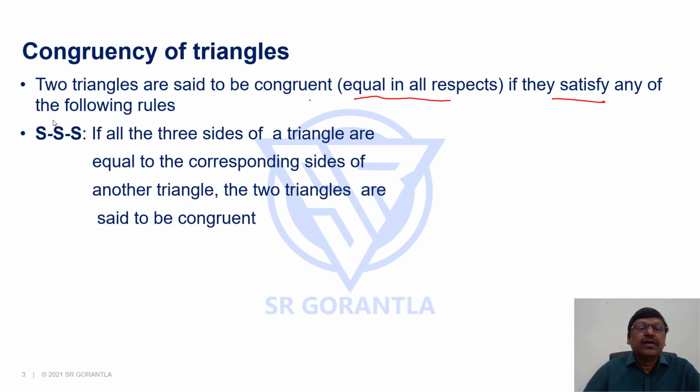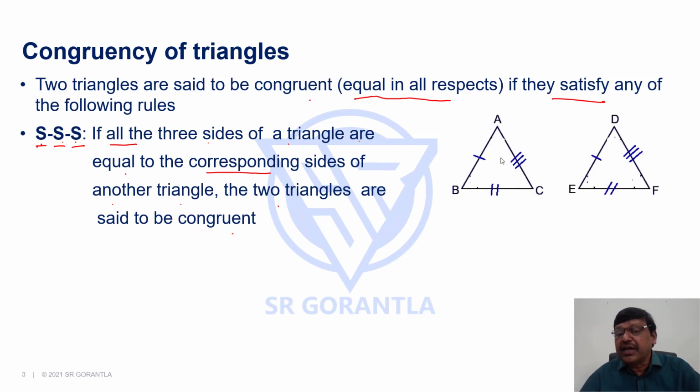The first one, we call this rule in short form SSS, that is side, side, side. If all the three sides of a triangle are equal to the corresponding sides of another triangle, the two triangles are said to be congruent. If you look at the diagram, in triangle ABC and triangle DEF, AB equals DE, BC equals EF, and AC equals DF. Since all the three sides are equal, we can say that the two triangles are congruent, so they are equal in every respect. Area of triangle ABC will be equal to area of triangle DEF, perimeters will be equal, everything is equal. This is the first rule.